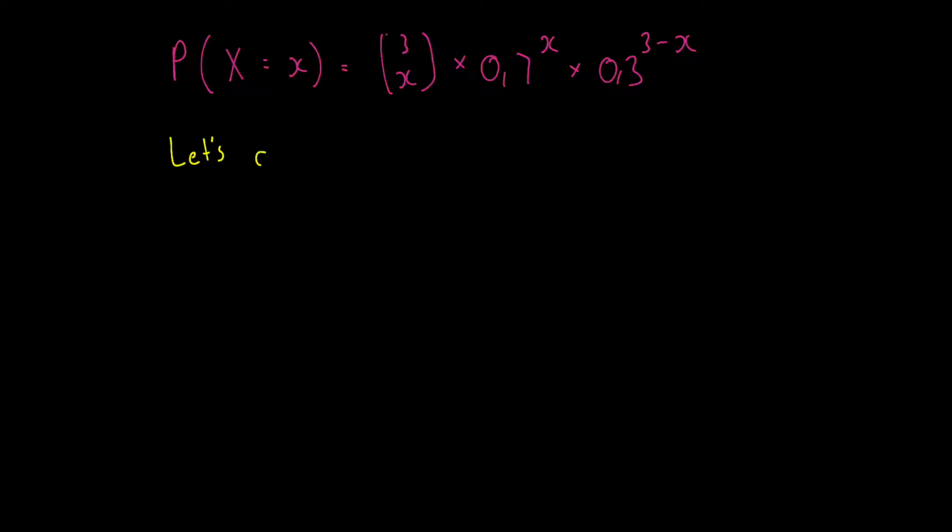A tree diagram is helpful when there are only 3 trials, but try and do a tree diagram with 15 trials of shooting netball goals, and you'll see that it just becomes ridiculous. Right, so the formula in front is how we summarized it if there were 3 shots that were taken. But now we're going to say, let's assume that instead of 3 shots, Tandi is now taking n shots. All right, so the formula is going to look exactly the same, in that we're just going to replace the 3's with n's now.